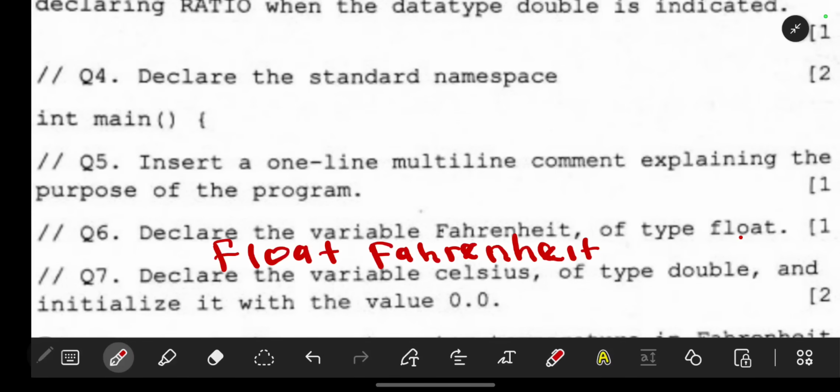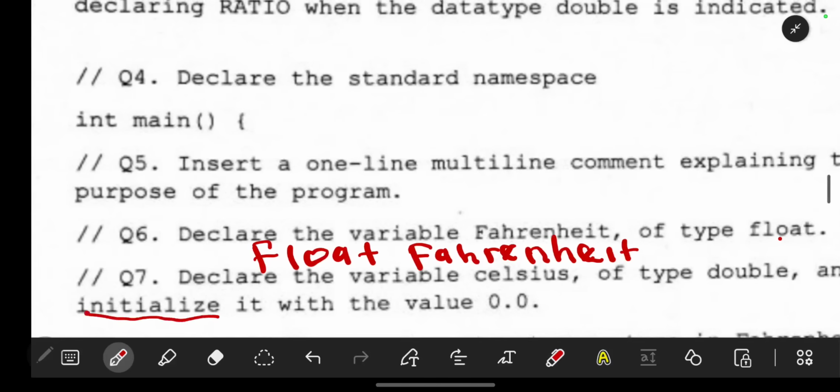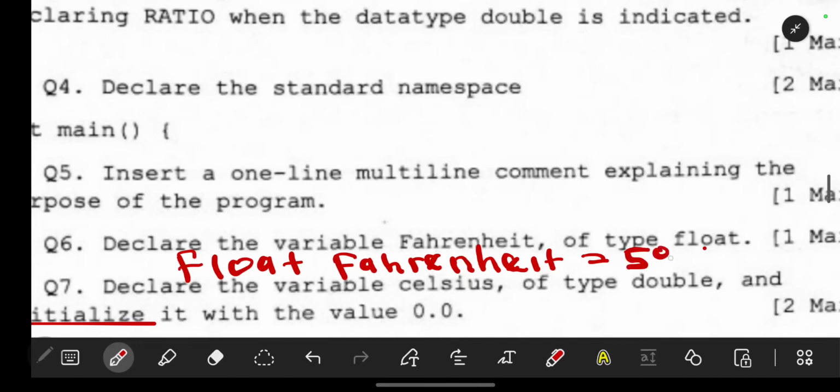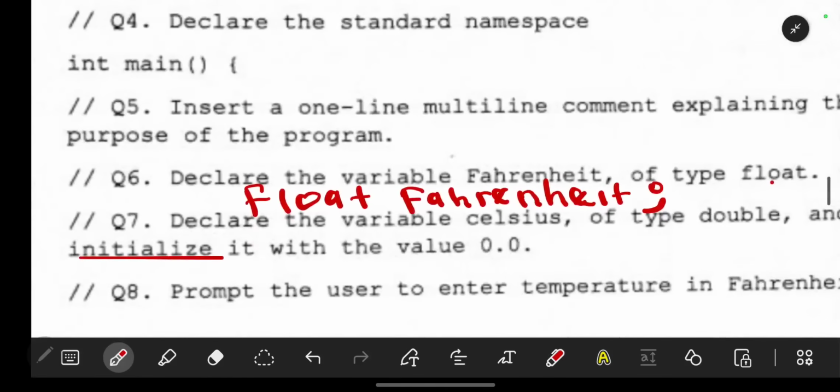Now, if we were told the number to initialize, it simply means in this case they want a number for it to be equal to. We are going to put an equal sign, let's say 5, if we were given a number. But if you are not given, declare the variable Fahrenheit of the data type float. So you're just going to say float Fahrenheit, then put this, because they haven't given you the value you should initialize. So that means you have declared there.